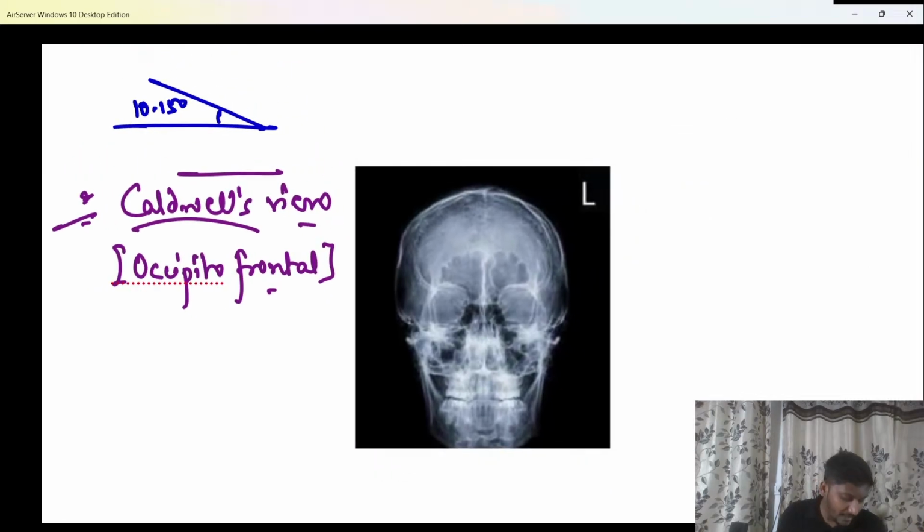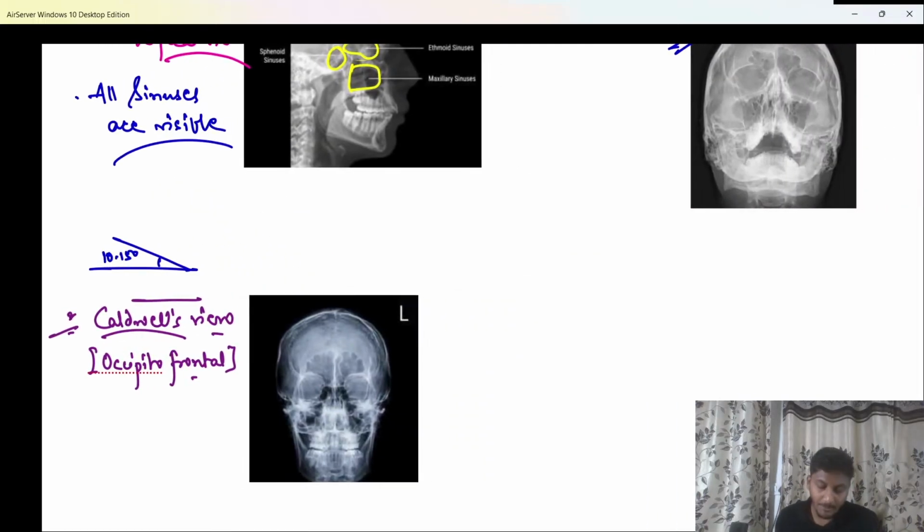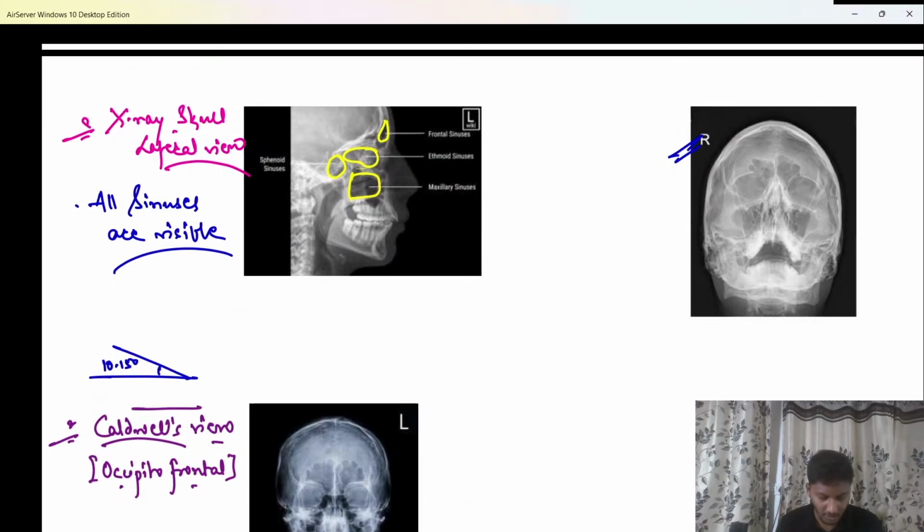Now, one by one sinus, beta. One by one sinus, if I ask you, please tell me which is the best view for the maxillary sinus. The best view for maxillary sinus is which X-ray view? Out of these 3 that we have discussed, which is the best view for maxillary sinus?